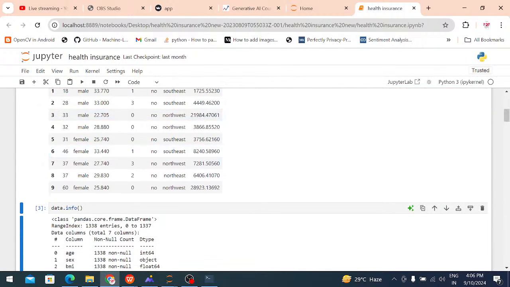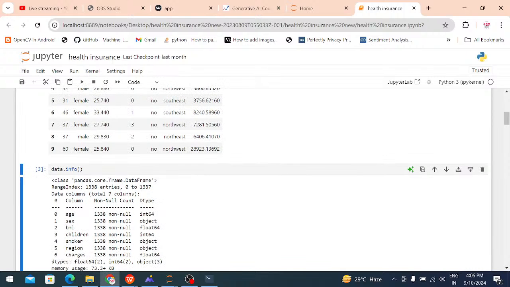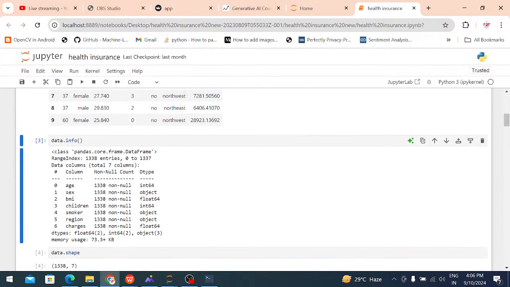And data.info. Info means this is the complete information about the dataset. Whatever the columns are there, it lists the columns, and whether any null values or non-null values are there, and the count of how many non-null values there are. Also the data type.